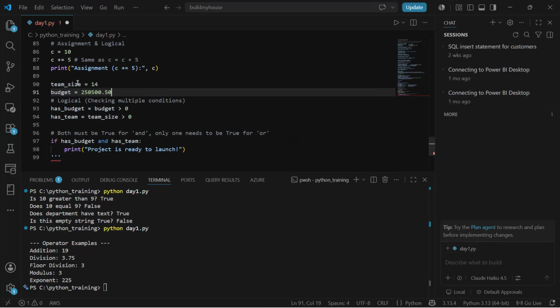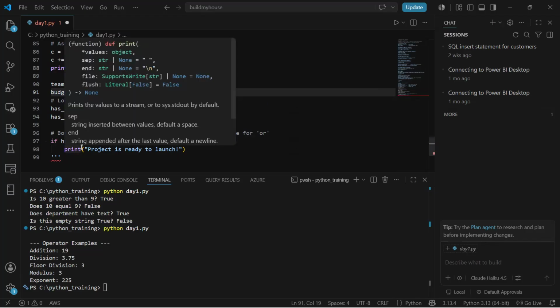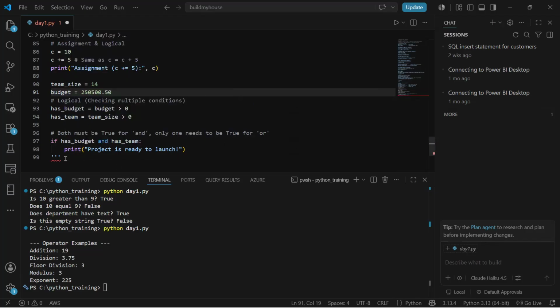Then this is my team size, 14, and this is my budget. Finally, I check if budget is greater than 0, which returns a Boolean value, and whether team size is greater than 0, which again returns a Boolean value.